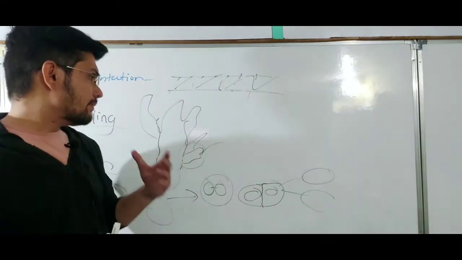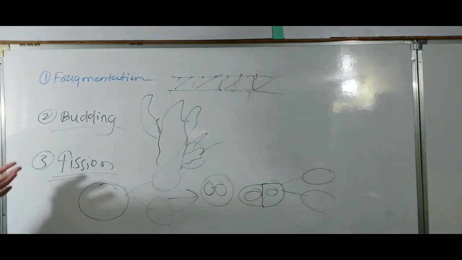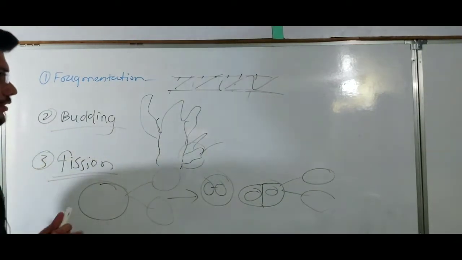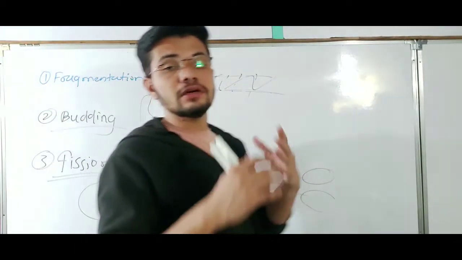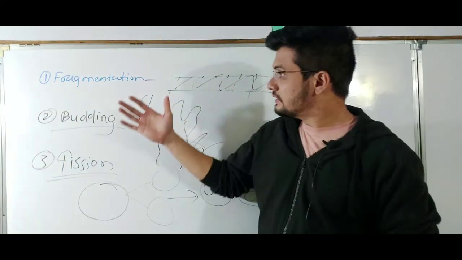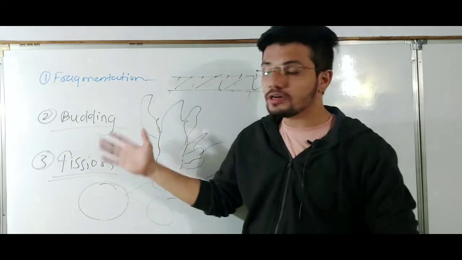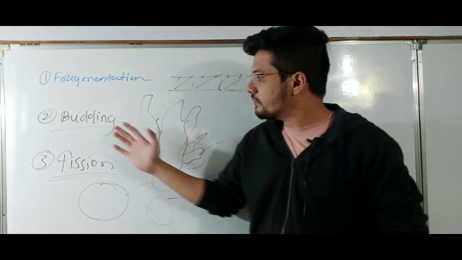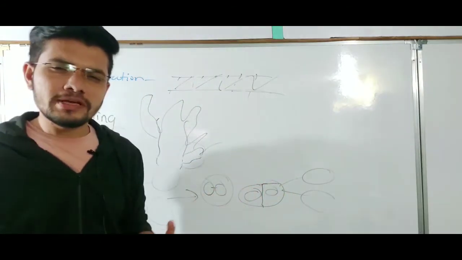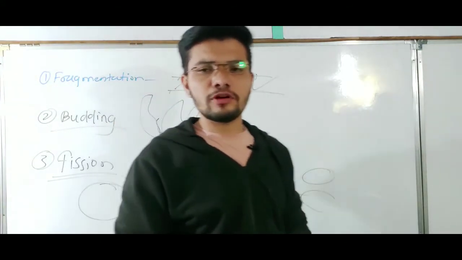After that, there can also be budding, fission and fragmentation. If I have forgotten anything, I will make other separate videos on that. These are all the types of asexual reproduction, like fragmentation, budding and fission. So this was the basic overview of asexual reproduction.